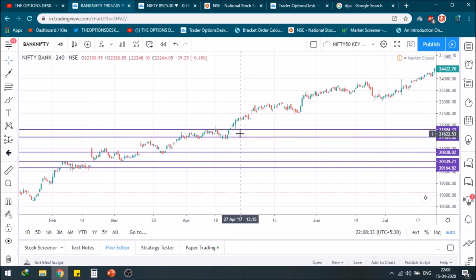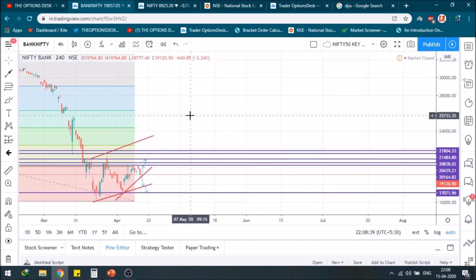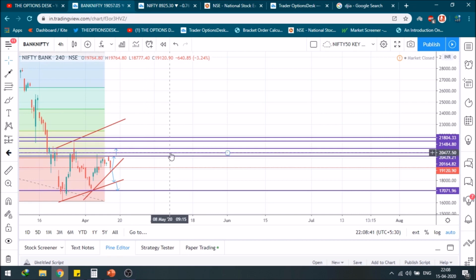this candlestick and the low of this candle. I totally got the 5 candlesticks on my end, so I have played these levels. I know the other 5 levels, but I have also added the 20,400 level as a cautious zone, because Bank Nifty can spend some time around 20,400, or it can directly shoot to 20,800 levels.